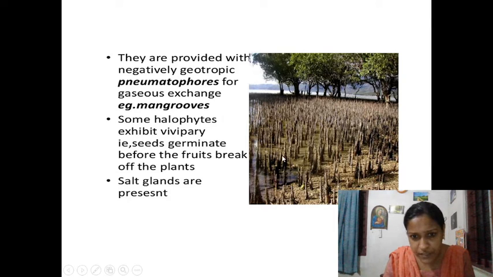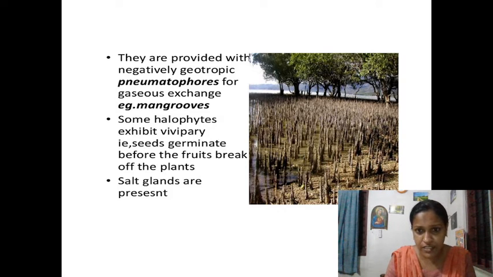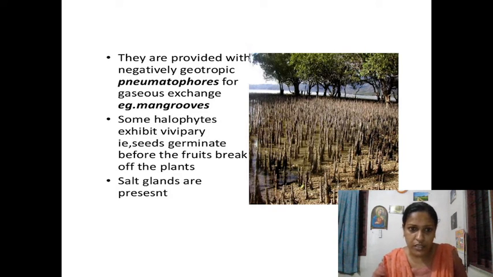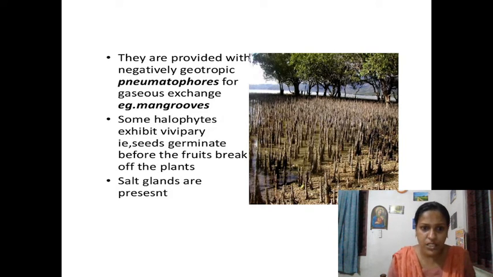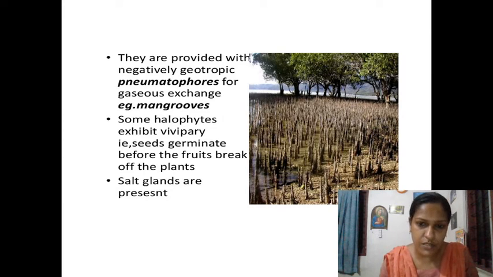Now, there are pneumatophores. They are negatively geotropic, that is, they grow against gravity. Negatively geotropic breathing roots. Another name for pneumatophores is breathing roots, for gaseous exchange. One of the ideal characters shown by mangroves is vivipary.